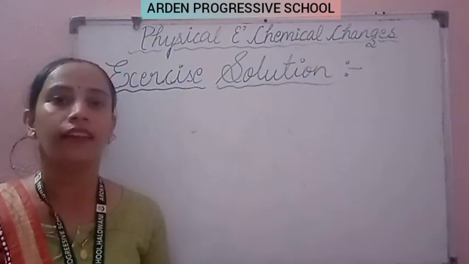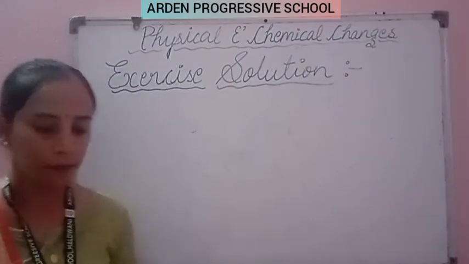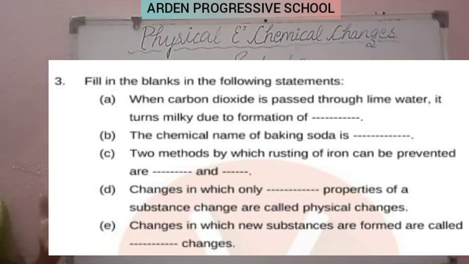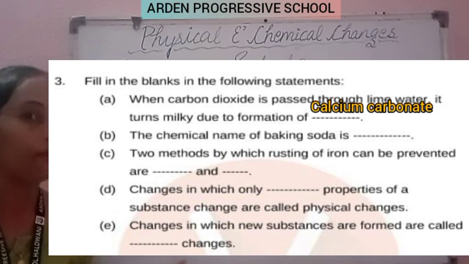So next are the fill in the blanks. Clear? The fill in the blanks are also present on your screen. The first one is: when carbon dioxide is passed through lime water, it turns milky due to formation of what? The lime water converts into a milky powder. It is due to the formation of calcium carbonate. So in the first fill in the blank, the answer is calcium carbonate.